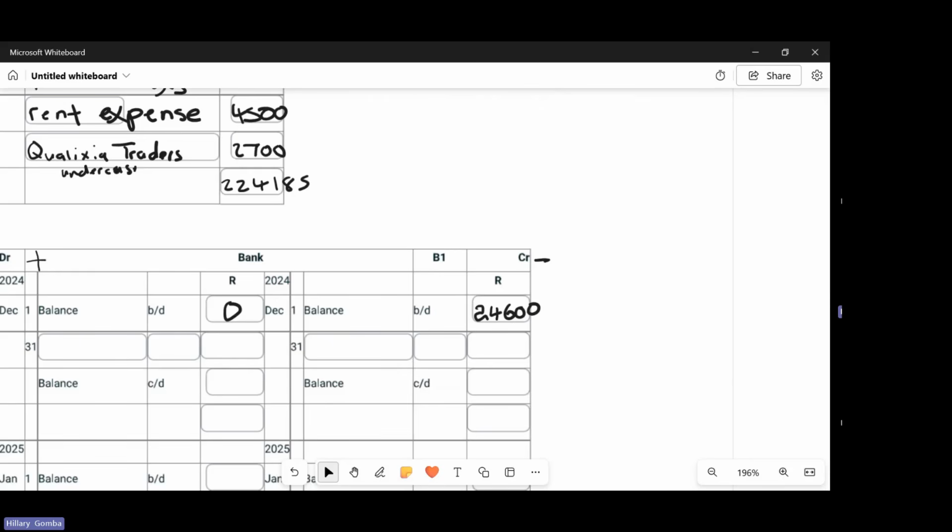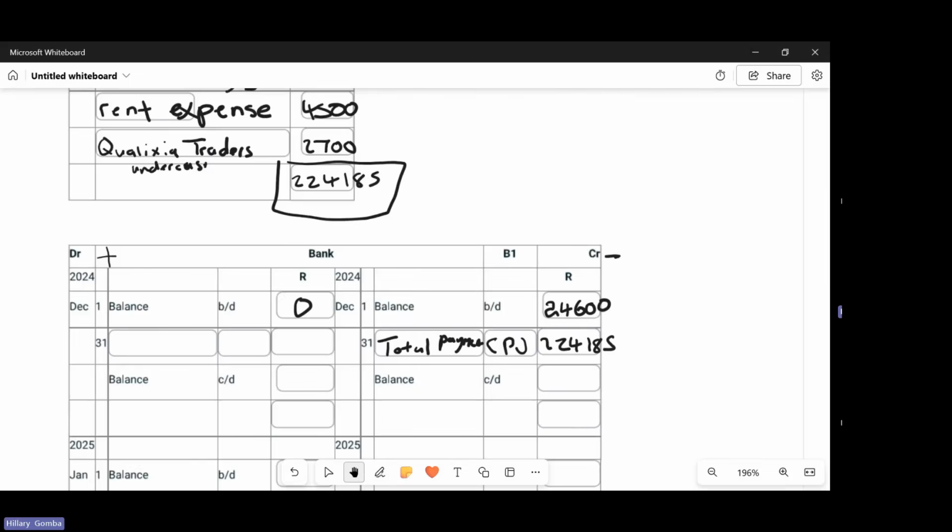So on the credit side, you record total payments, which is your cash payments journal. Then you record this amount that we calculated here, which is 224,185.